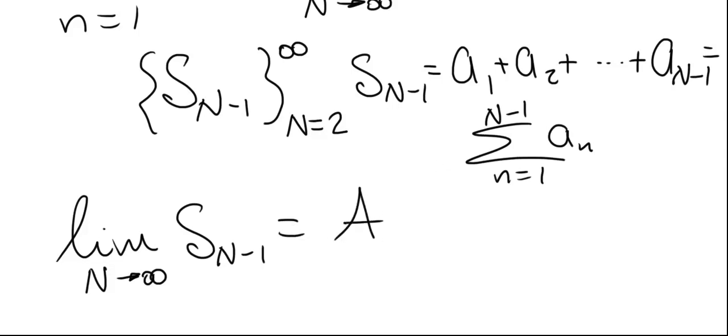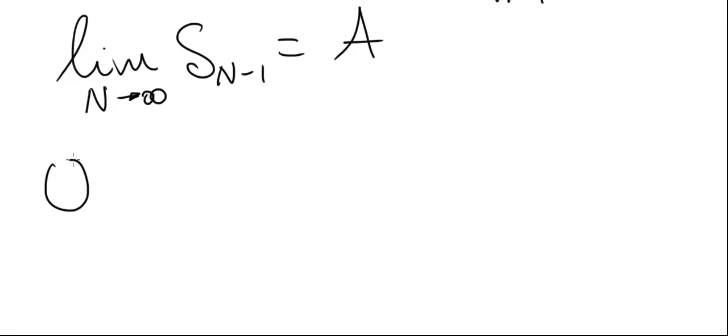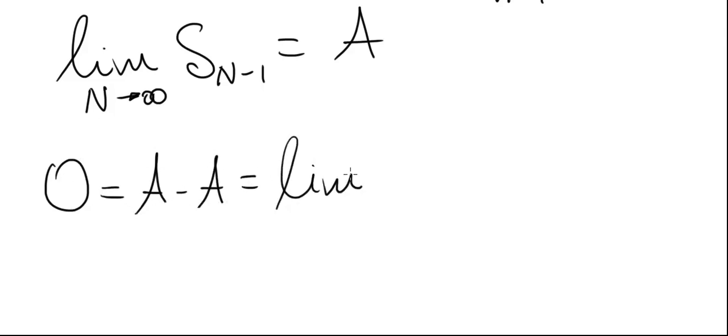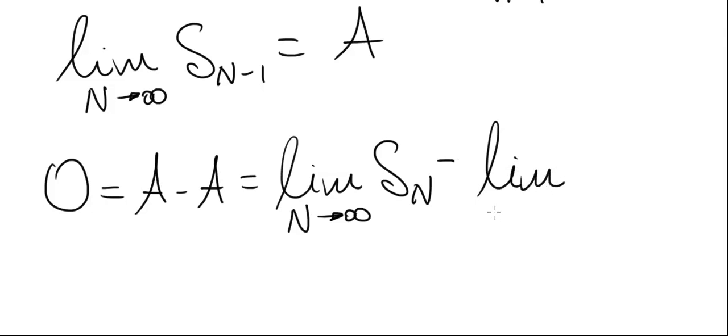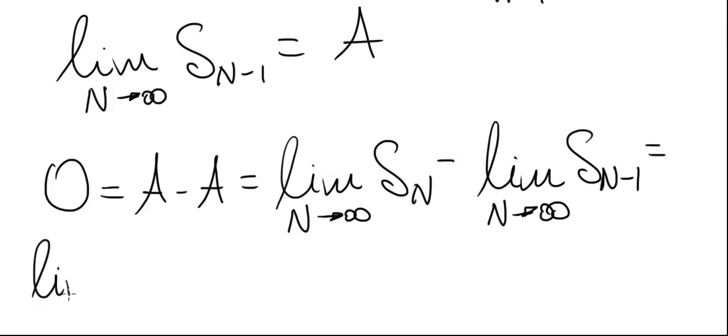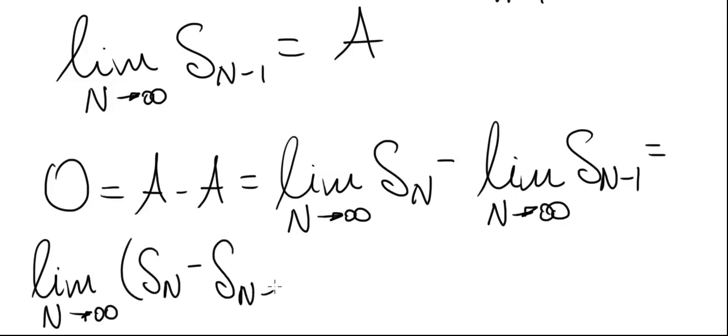And now look what we can do. We have 0 equals a minus a. The first a is the limit as capital N goes to infinity of Sn. The second a is the limit as capital N goes to infinity of Sn minus 1. And this is the same as the limit as capital N goes to infinity of Sn minus Sn minus 1, which we can write as, again, the limit as n goes to infinity.